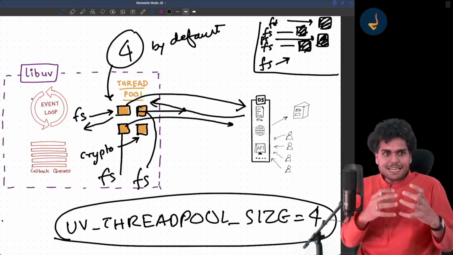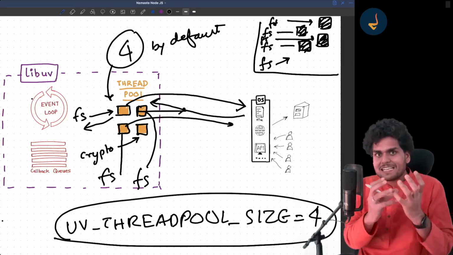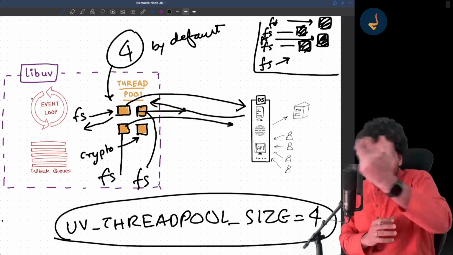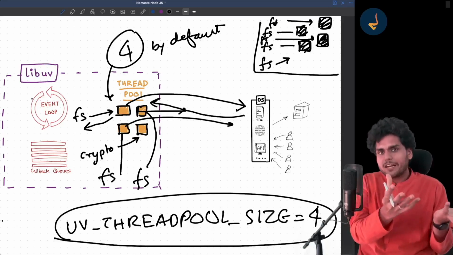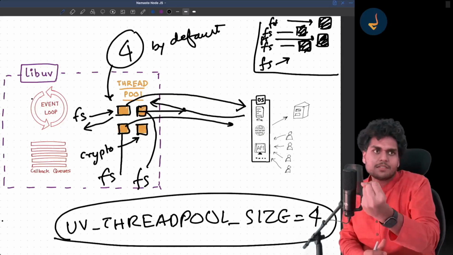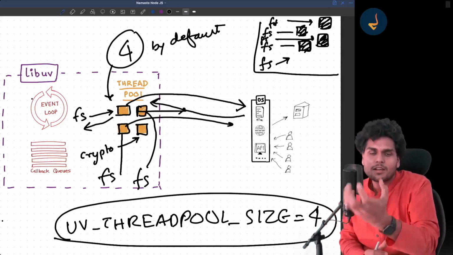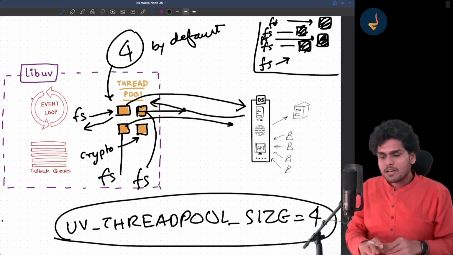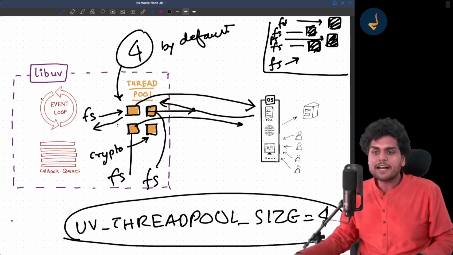Whenever there is an operation which needs a thread, it takes a thread, does its job, and then frees up the thread. And then the next call can use that thread. This is how libuv uses the thread pool.